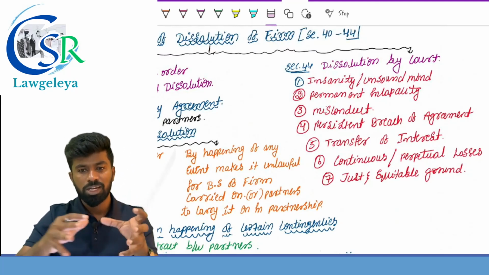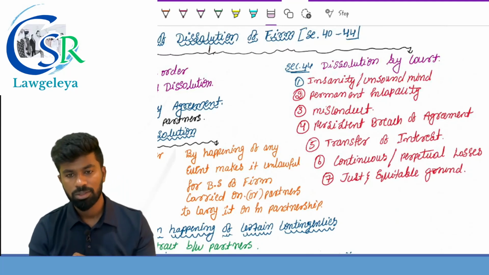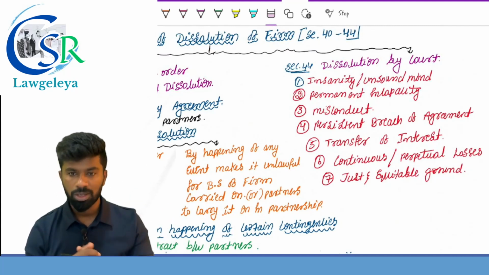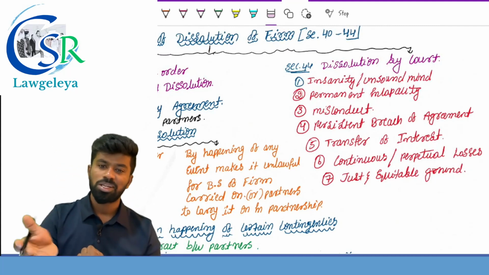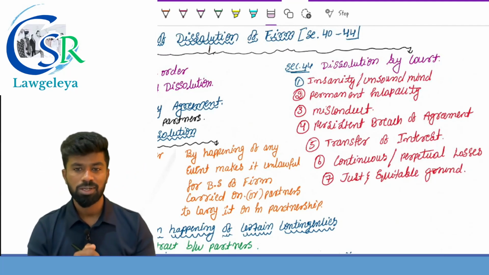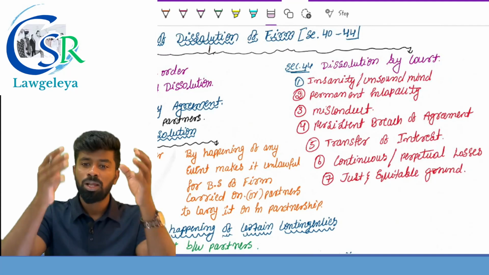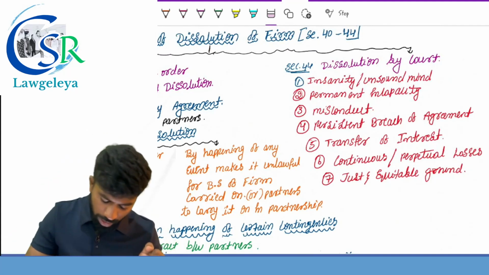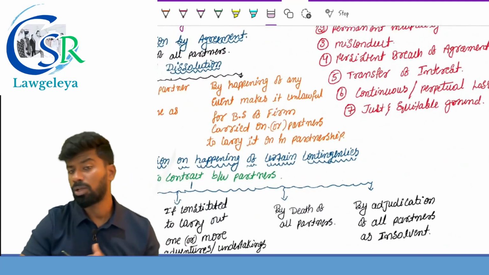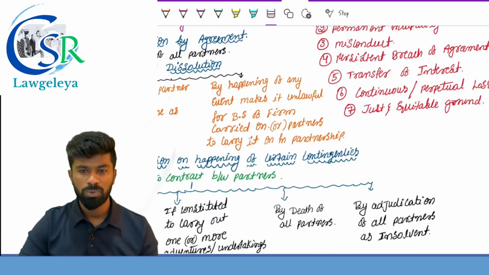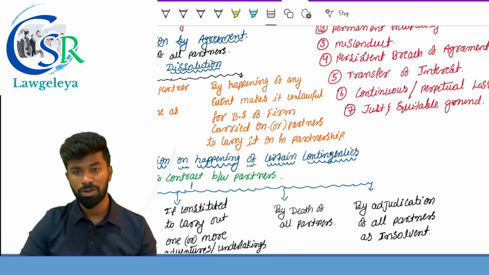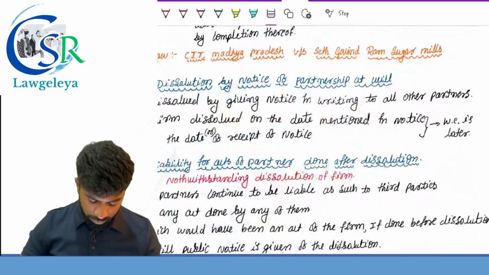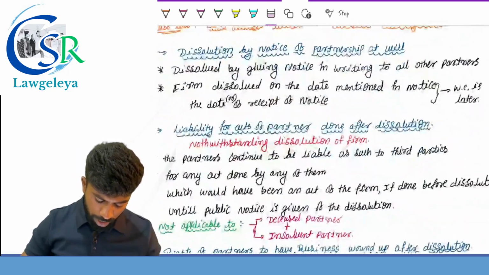Next one, persistent breach of agreement by a partner. If a partner transfers his interest without the consent of other partners. Continuous losses. Based on this, they asked a question in the last examinations. If there are continuous or perpetual losses in the business, the firm can be dissolved. And the last one, just and equitable ground. This is a discretionary provision which gives the court the right to dissolve the firm on just and equitable grounds.